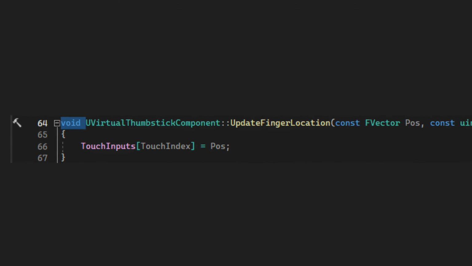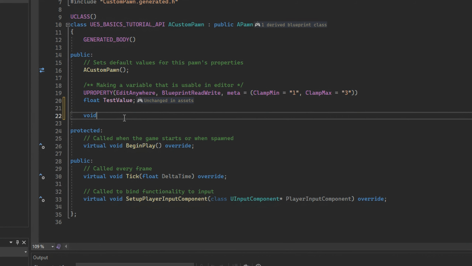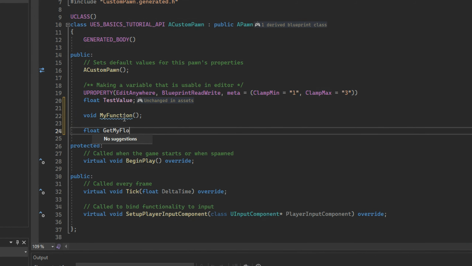Before we dive into functions, let's clarify what void means. While it may not be considered a data type per se, one could think of it as an empty data type. It is typically used when a function doesn't need to return a value. In programming languages, void is often placed before the function name instead of specifying a data type. For example, void my function instead of float get my float.